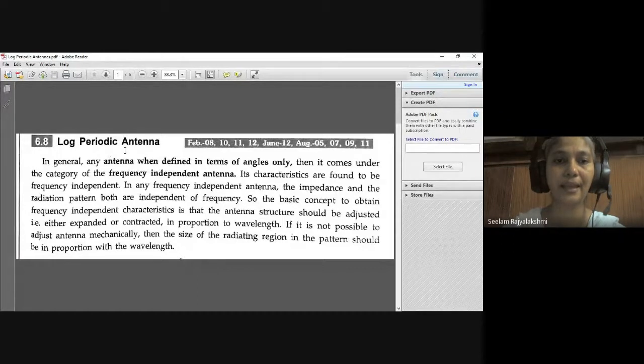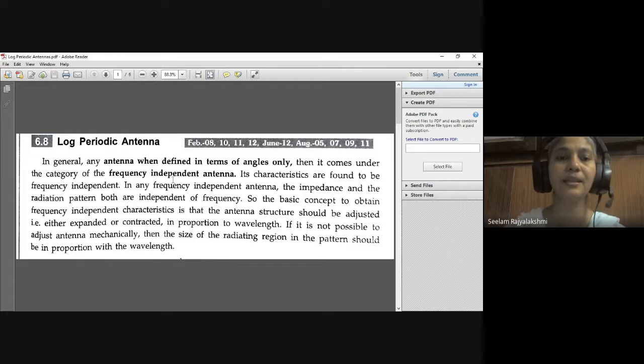Log periodic antenna. Now let us consider an antenna. If you define the antenna in terms of angles only, then such types of antennas come under frequency independent antennas. So the characteristics we can find are also frequency independent. That means the properties and characteristics do not depend on the frequency. So we say these antennas are frequency independent antennas.